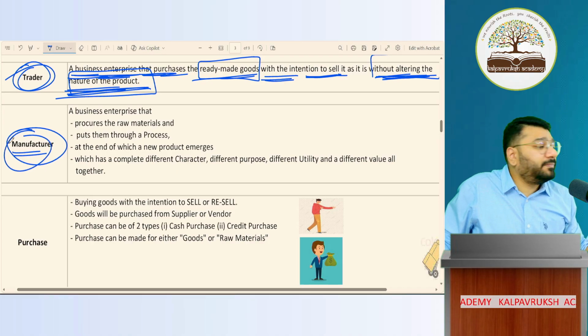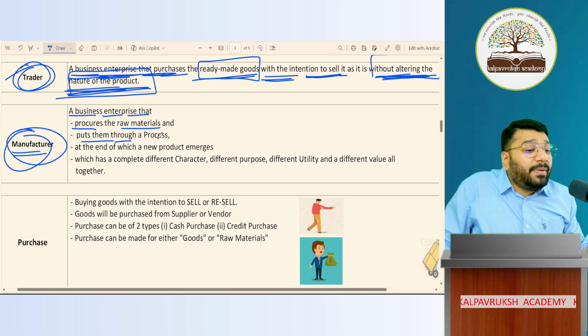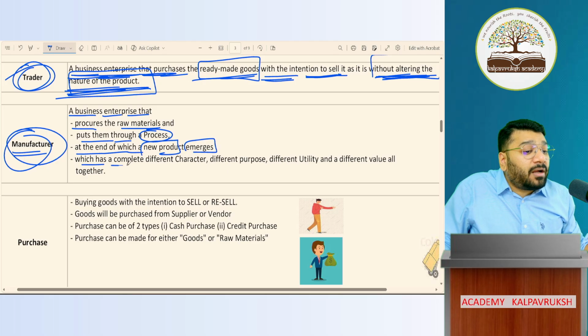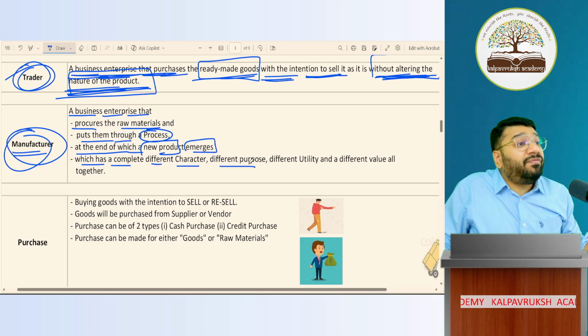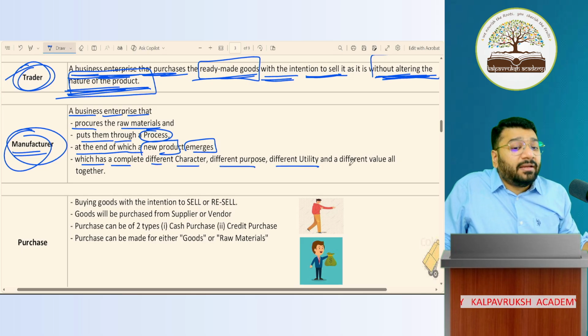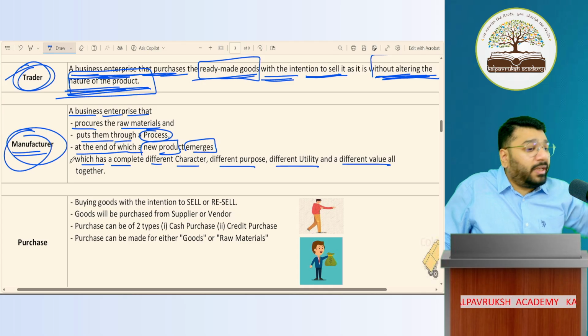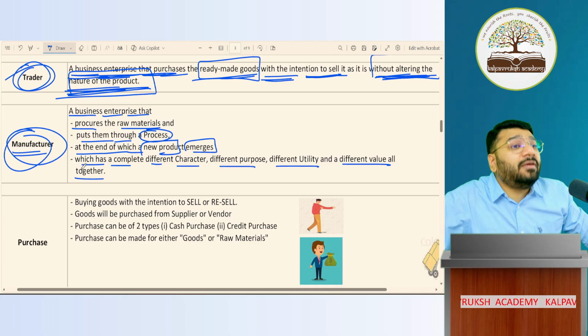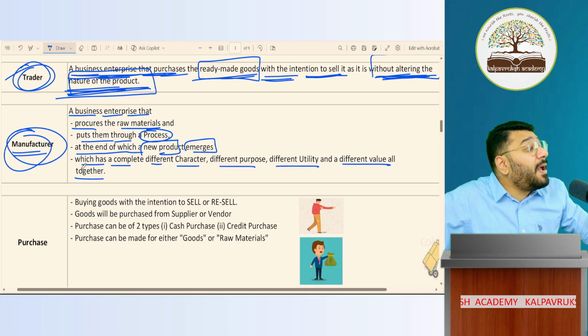Who is a manufacturer? A business enterprise that procures raw material, puts it into some process, and at the end of the process, a new product emerges, which has a completely different character, different purpose, different utility, different value altogether. That is called the manufacturing process. Who does the manufacturing? Manufacturer.